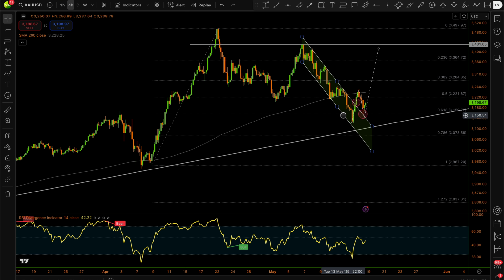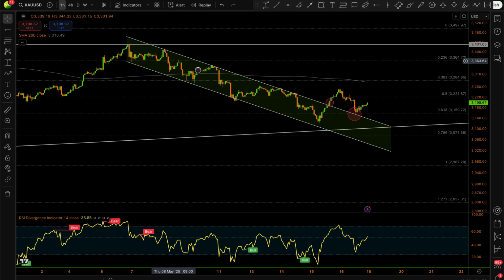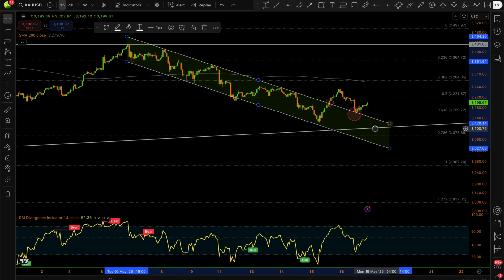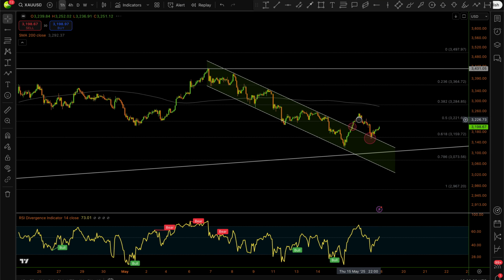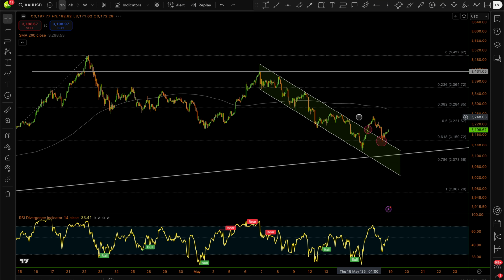We've seen price completely test our support zone, and price has bounced off the support zone. Price has broken out of that descending channel, which is our long-term consolidation, which we had here. But as that's come to an end already, and I expected that before the week ended, from next week we're looking at more bullish opportunities, more buy entries, and more of that.